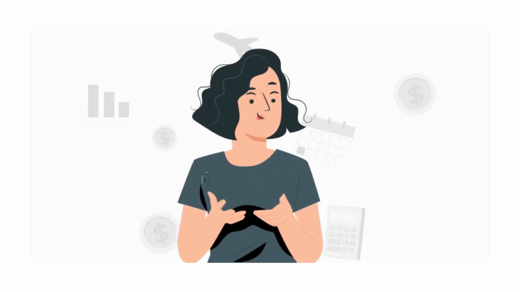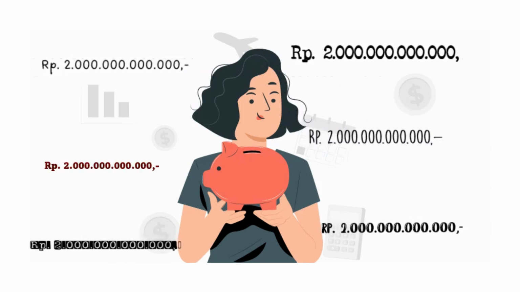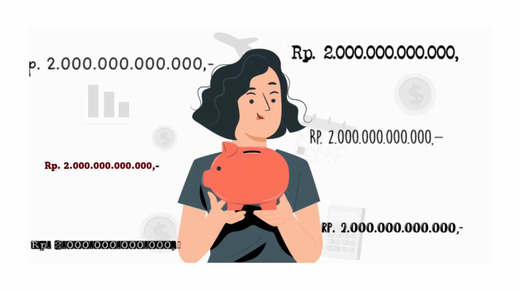Okay, let me introduce you. This is me, and this is my piggy bank. And I have a plan. I am now saving my money. In the next 10 years, I must have 2 billion rupiahs. I must save until 2 billion rupiahs. And I have a plan for spending it.